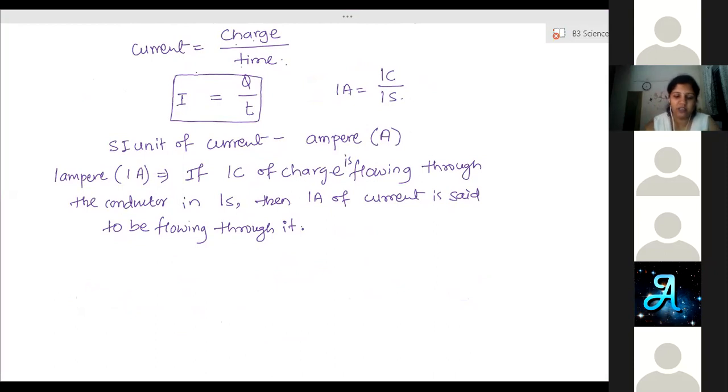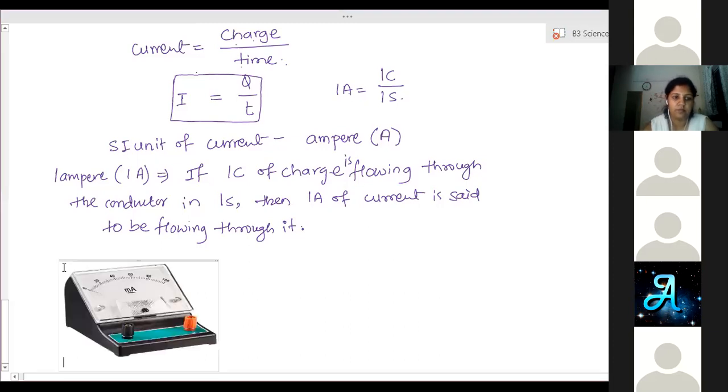Ammeter is a device, write down. Ammeter is a device used to measure current in a circuit. Ma'am, ammeter is a device used to measure current in the circuit. Okay, ma'am.